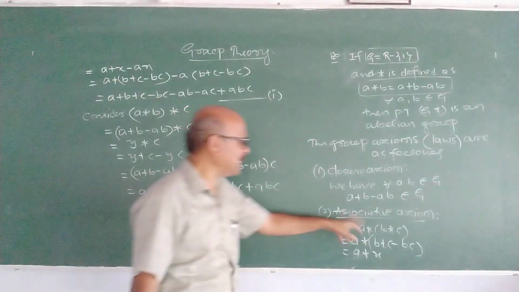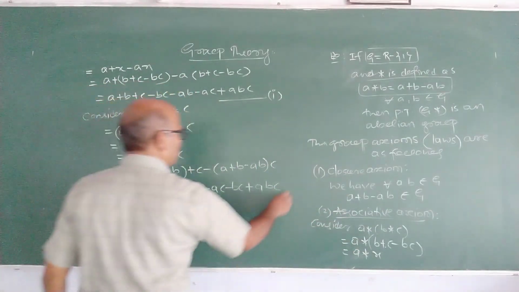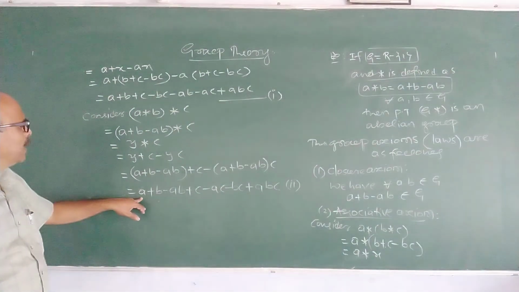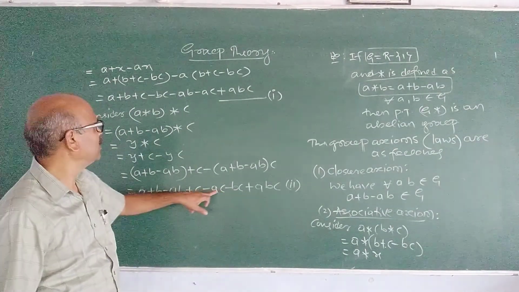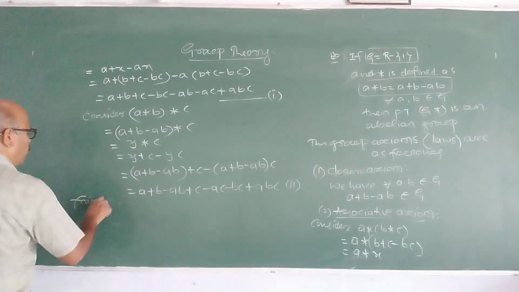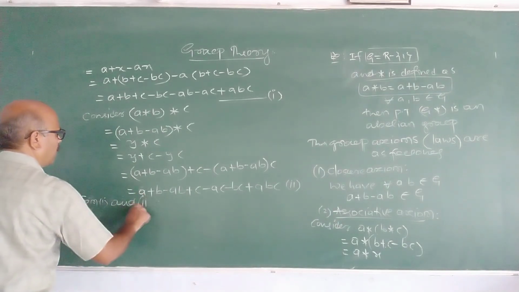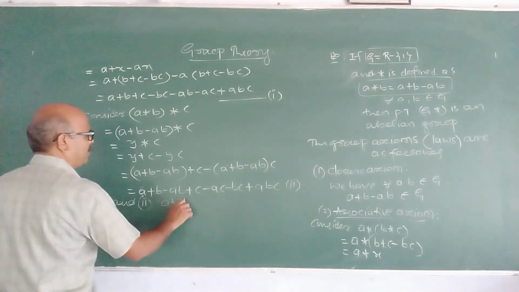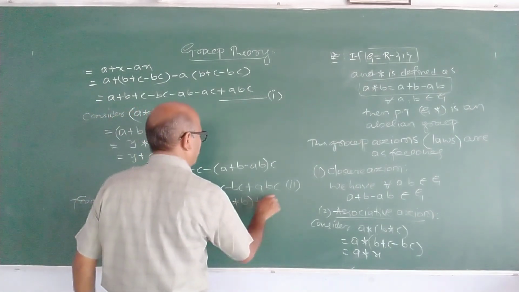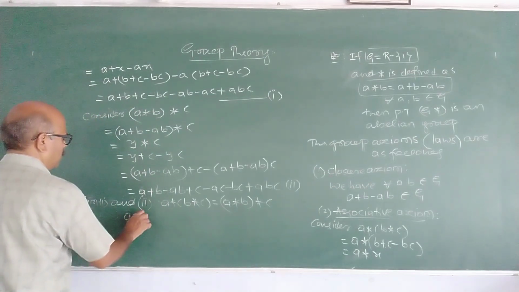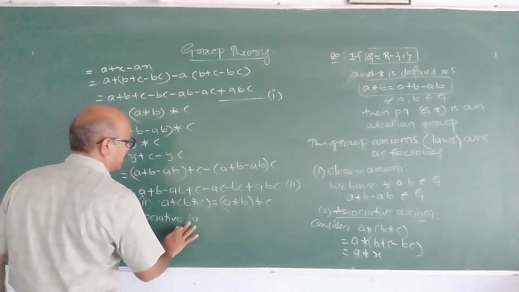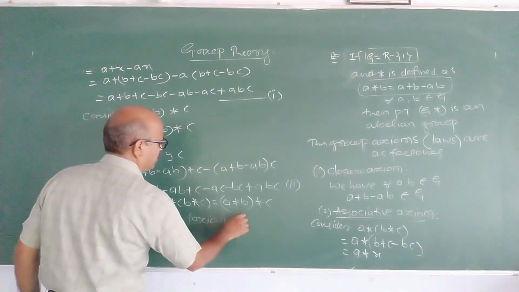And we have obtained A star (B star C). Now see, this is 2. Verify 1 and 2. The right hand sides are the same: A plus B plus C minus AB minus BC minus AC plus ABC. So they are one and the same. From 1 and 2, A star (B star C) is equal to (A star B) star C. Therefore, the associative law is satisfied.